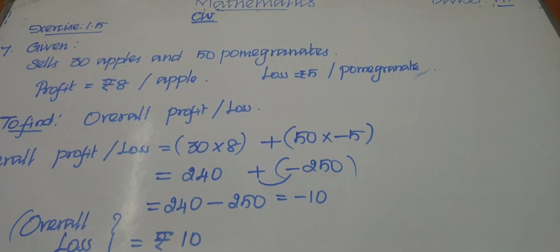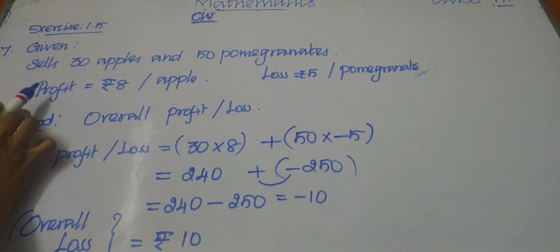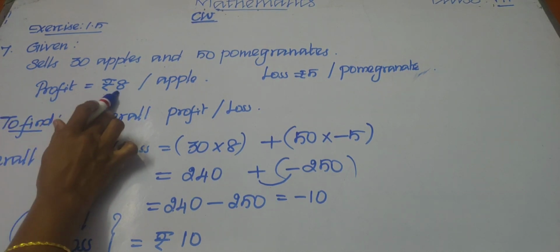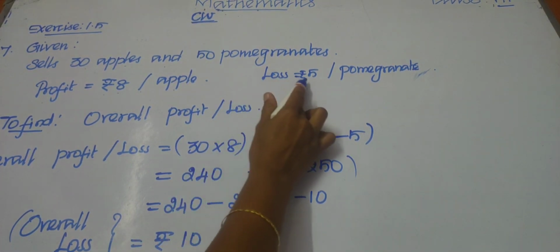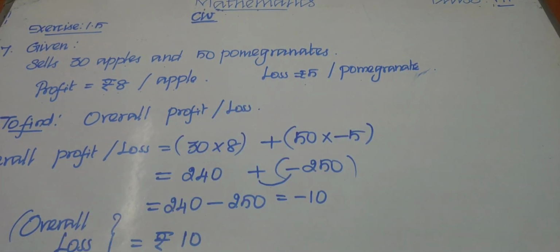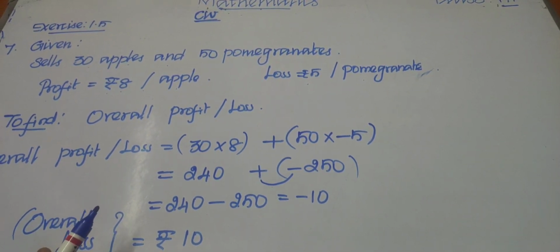For one apple she earned a profit of rupees 8, and for one pomegranate she got a loss of rupees 5. We need to find whether it is an overall profit or overall loss.